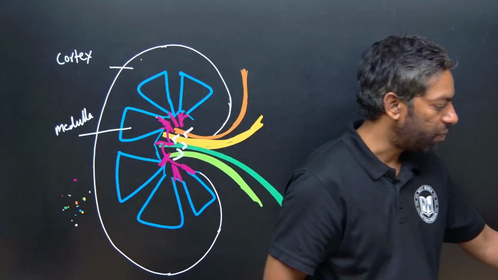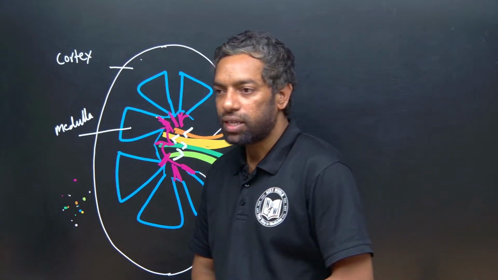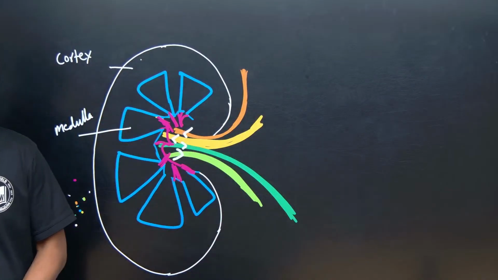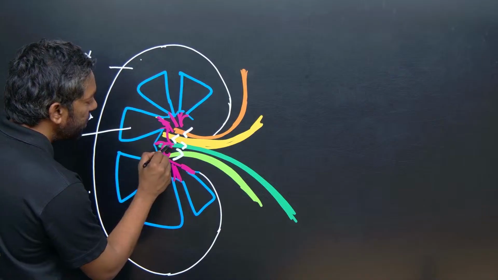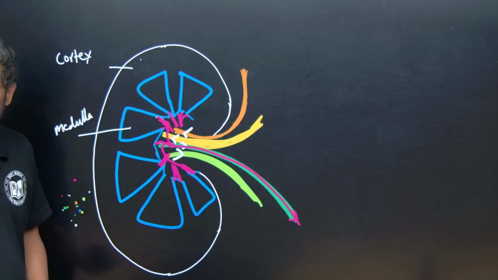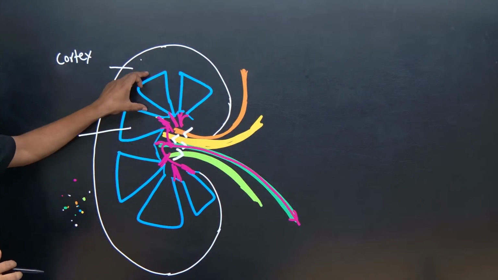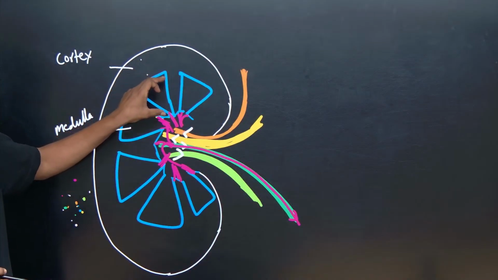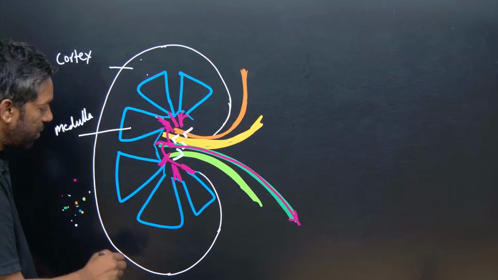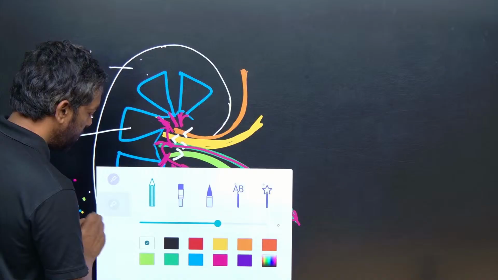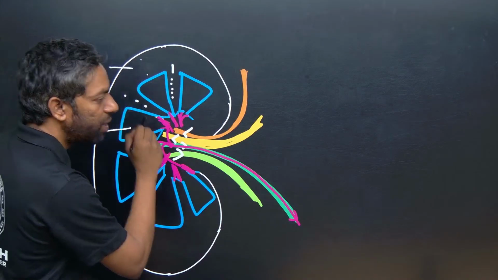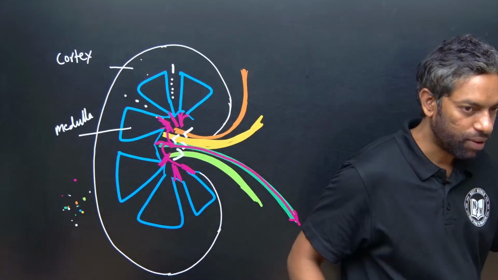Ureter is the final destination which the filtrate enters. The filtrate exits through the ureters, where it is filtered in the medulla. These are the cortex regions which extend into the medullary pyramids.